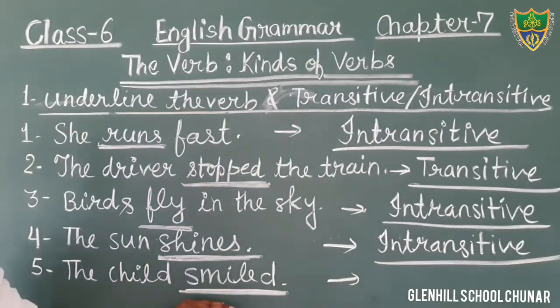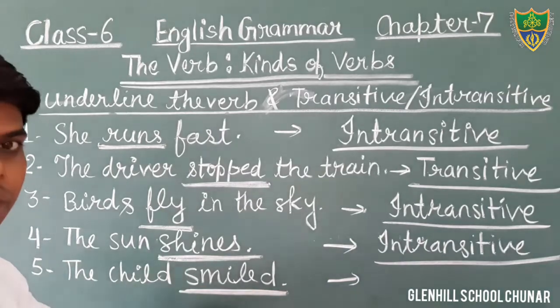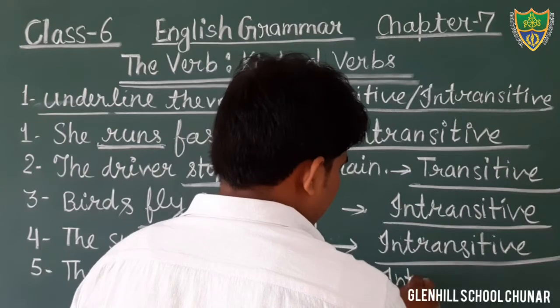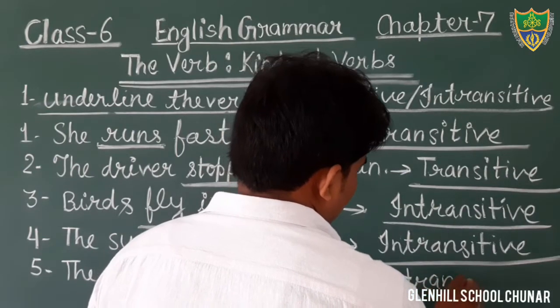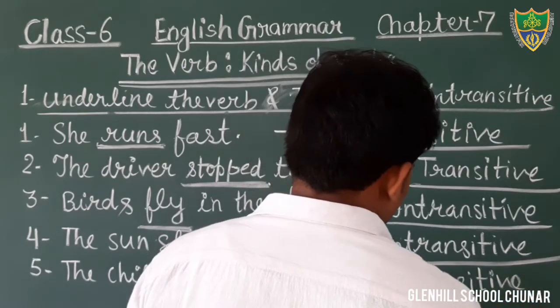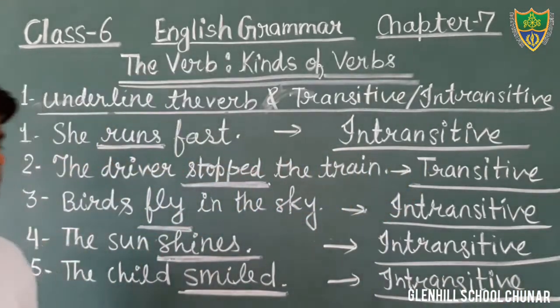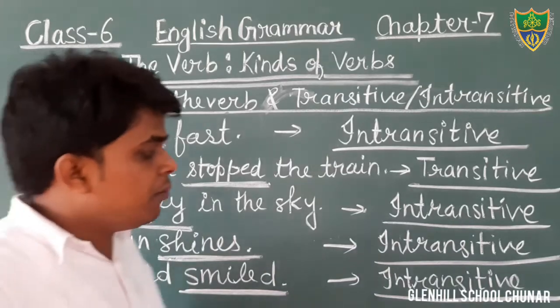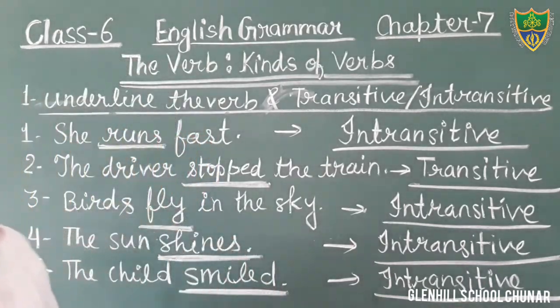And what kind of verb is that? Transitive or intransitive? That is an intransitive verb because there is no object. You fill in the blank: intransitive. Just fill it in, students. Complete it. Question number 5, the child smiled. In this sentence, the word smiled is the verb, and that is an intransitive verb. Okay, students?